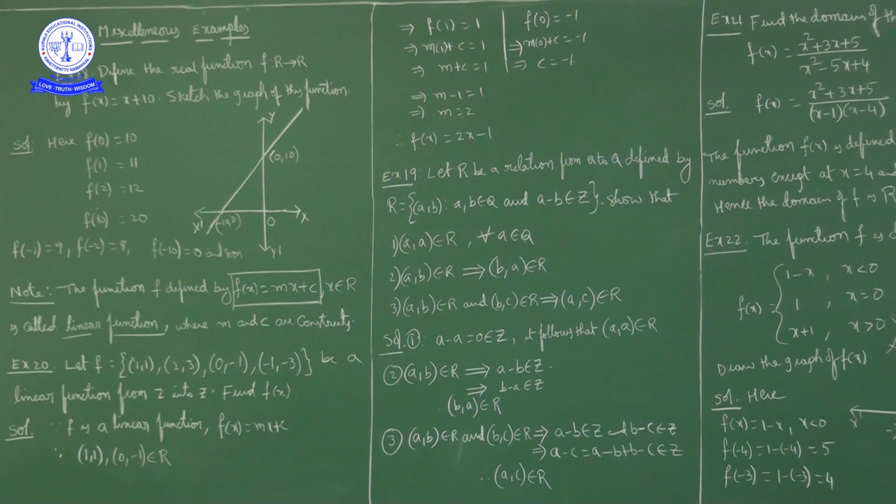Now here I will consider the ordered pair (1, 1) belongs to f and (0, minus 1) belongs to f. So what can we write, f of 1 is equal to how much?